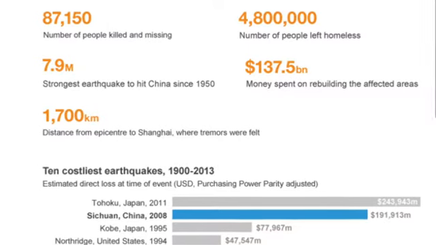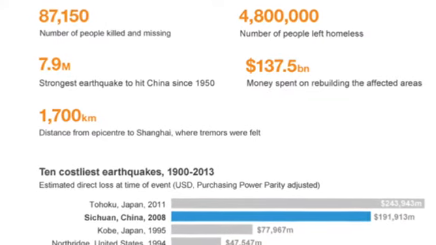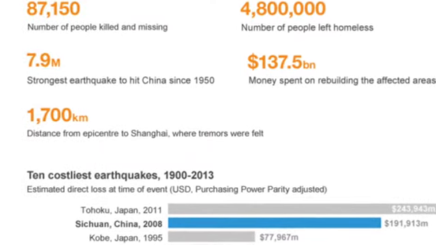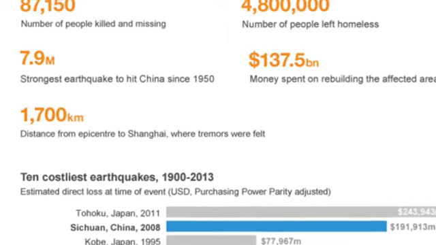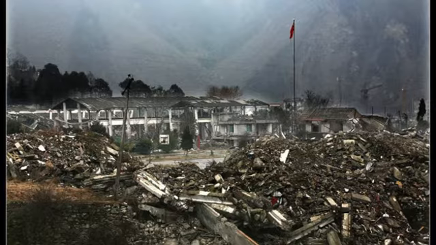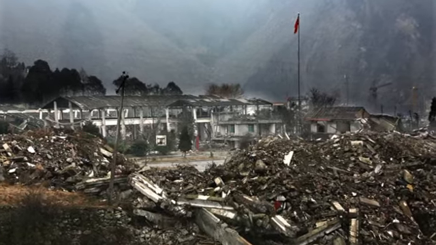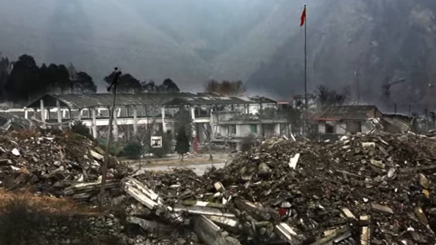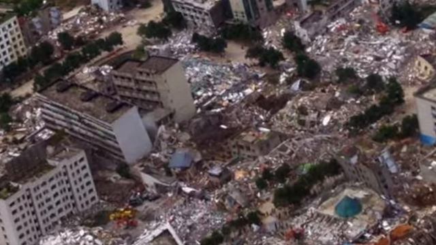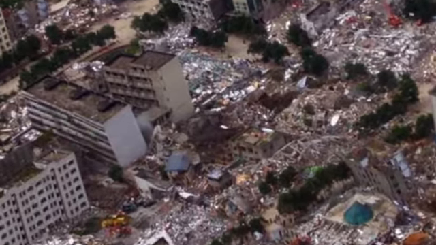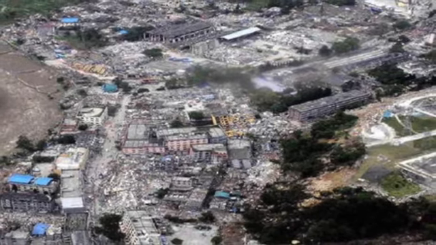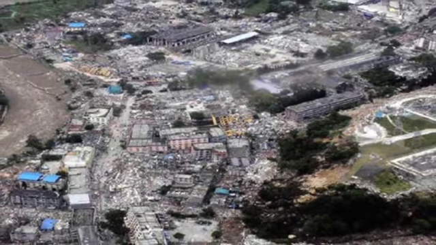The number of people killed and missing in the Sichuan earthquake is 87,150, and it left 4.8 million people homeless. According to a report by the government of China, the economic losses were estimated at $86 billion, and it spent $137.5 billion to rebuild the affected area.